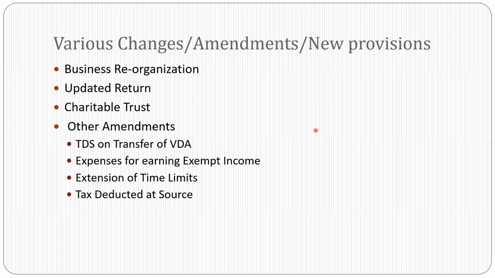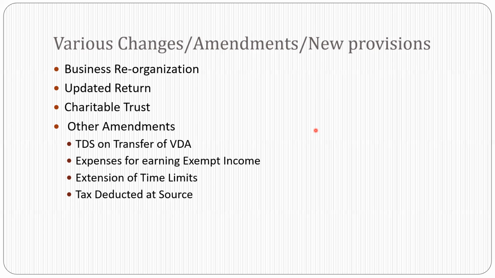The CIT, Commissioner of Income Tax, can cancel the registration of the trust if there is the following violation. One, if the trust has applied income other than for the object of the trust. Second, if the trust has income from business and profession which is not incidental to the attainment of the object of the trust. Third, if the trust does not maintain separate books of account in respect of the business income incidental to the object of the trust.